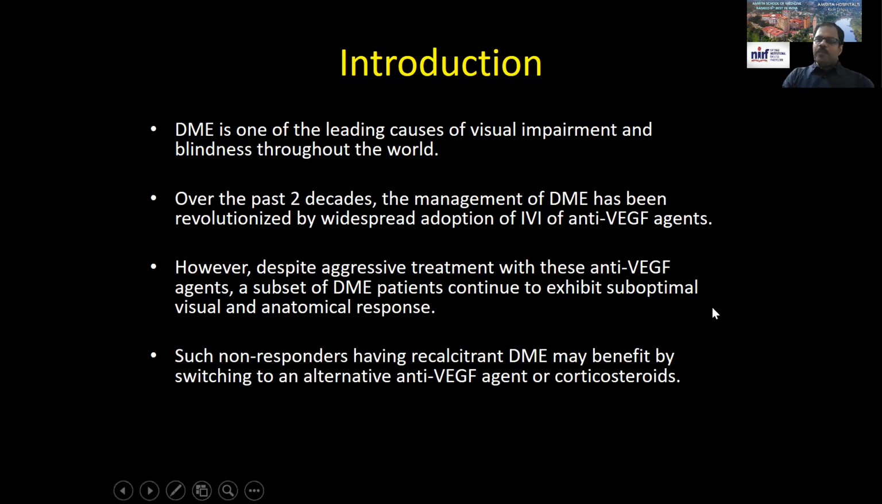And as you know, diabetic macular edema is one of the leading causes of visual impairment and blindness throughout the world. And over the past 2 decades, the management of DME has been revolutionized by widespread use of multiple anti-VEGF agents as well as steroid implants. However, despite aggressive treatment, there are a subset of patients who continue to exhibit suboptimal response, who are called non-responders